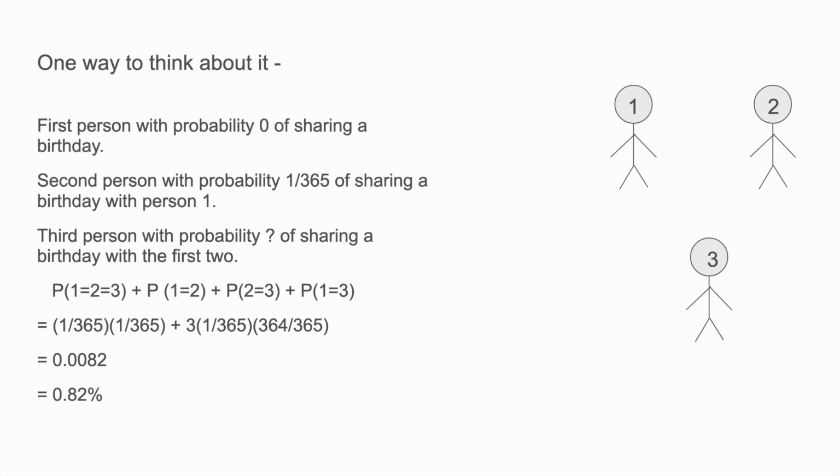So one way to think about it is, right, the probability that a birthday is shared is the probability that person A, person B, and person C all share a birthday, right? That's possible. They're all born on the 1st of January. Or it's the probability that person A and B both share a birthday, or person B and C share a birthday, or person A and C share a birthday. So in each of these cases, we can see that the conditions for a birthday to be shared will be fulfilled, right?